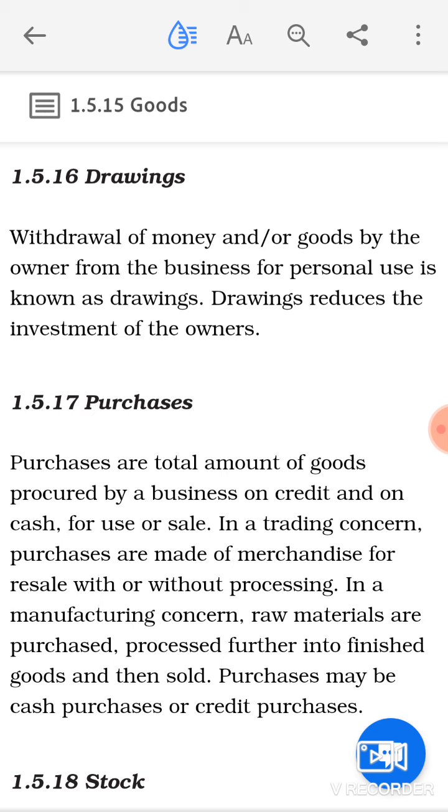On the other hand, if you are an enterprise or a transport business owner and you purchase those trucks for the fleet of your business, then these trucks will be called your assets, not the purchase. So this has to be remembered. Purchases are total amounts of goods procured by a business on credit or on cash for use or for sale. It's known to be their purchase.